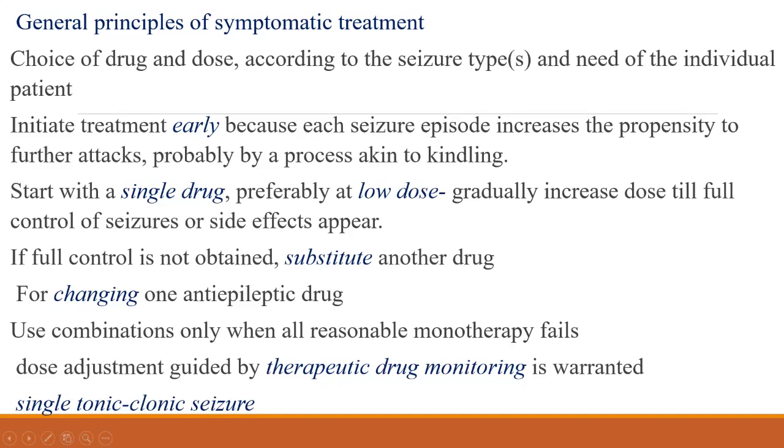The treatment has to start early, and always start with a single drug at a low dose, and gradually increase the dose. Sometimes with a single drug the seizure may be controlled, and there will be full control of seizures. Sometimes after some time the patient may develop some side effects also. We have to watch for that. Suppose with a single drug full control is not obtained, then we have to substitute another drug. So with one drug it is not happening, so we have to give another drug.